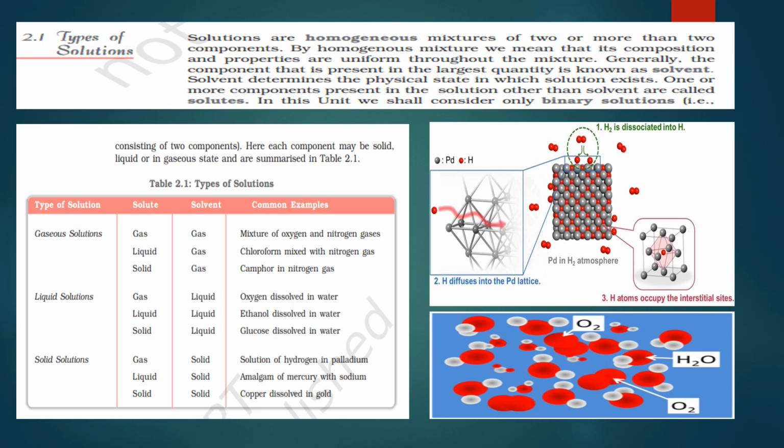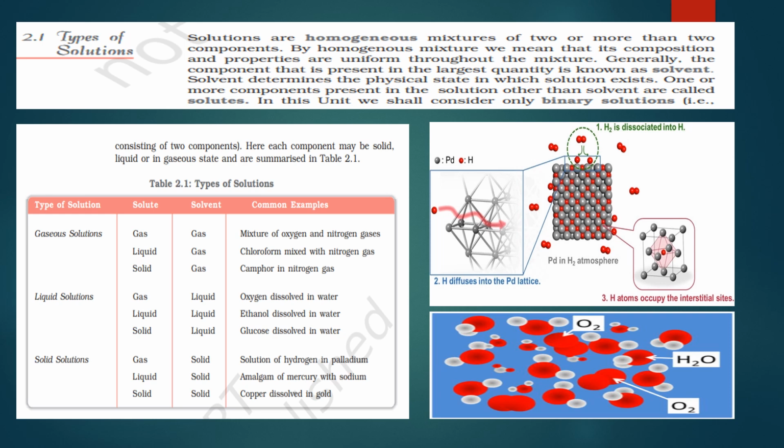Because the solid crystal lattice structure is like that, some gaseous atoms can move there, fix their position and permanently sit there. That is why you can find this kind of solution. Okay, now hydrogen atoms went into the palladium crystal lattice, sit there, move there, fix their position, but what is the use? Ultimately it should be useful.